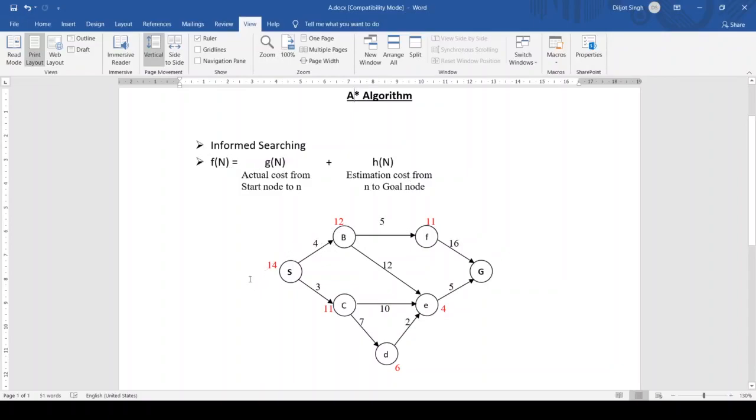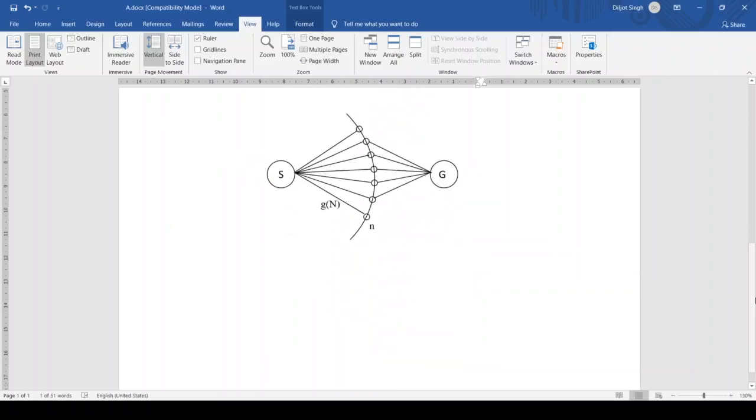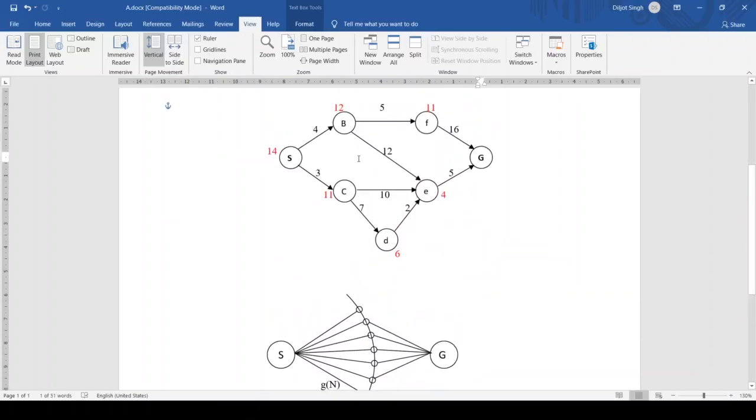For example, this is S, our start node, and this is G, our goal state. From start, I have to reach the goal, and what is in between? B, F, C, D, E. These are my N, right? So I have to reach from S to G, and in between there are n number of nodes like D, C, B, F, E.